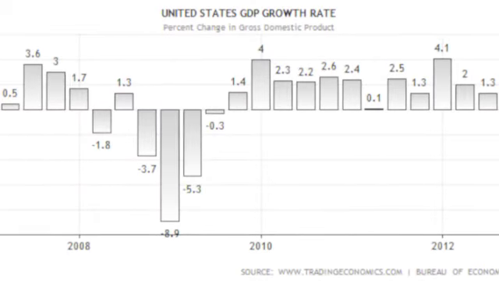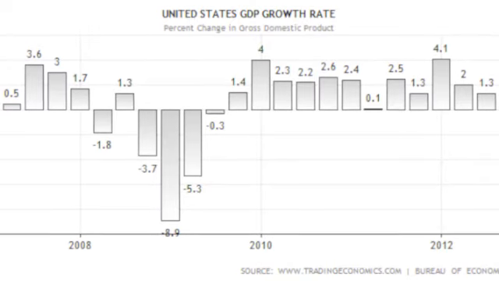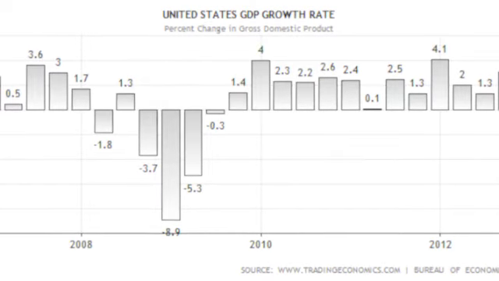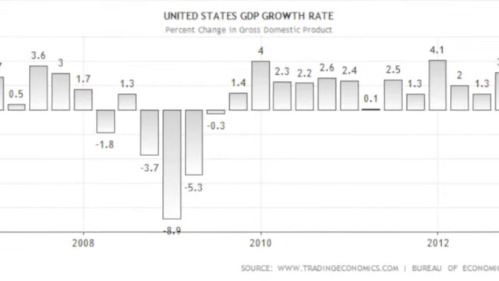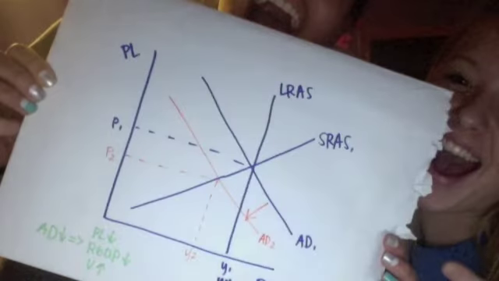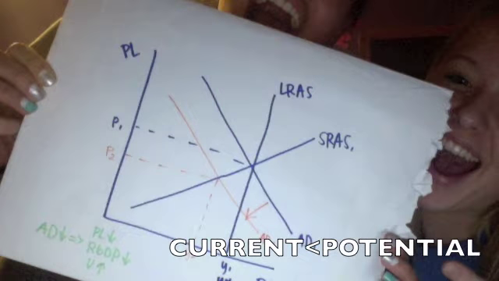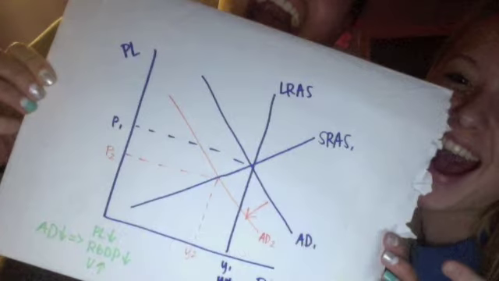As you can see, over the last 4 years, the U.S. has seen a large decline in our GDP and a slow recovery. The U.S. is currently in a recessionary gap in the expansion of the business cycle. A recessionary gap is when current output is less than potential output. This happens when either aggregate demand or short-run aggregate supply decreases.